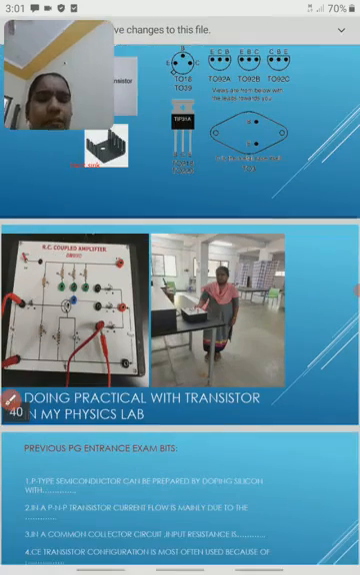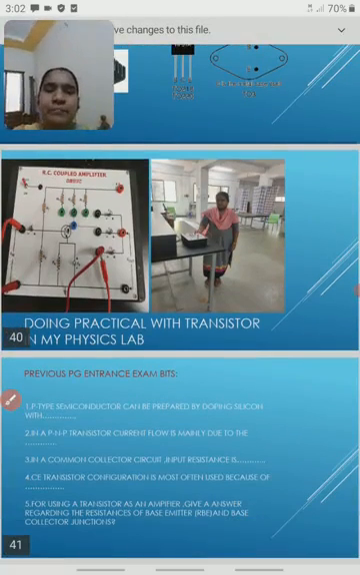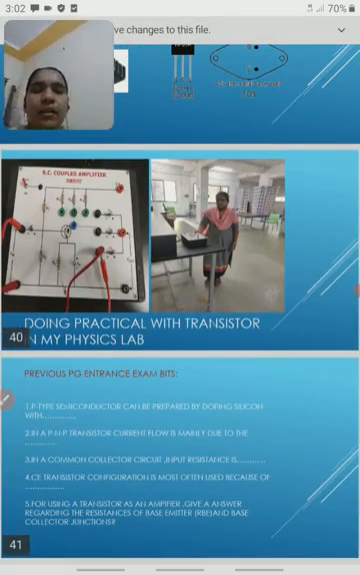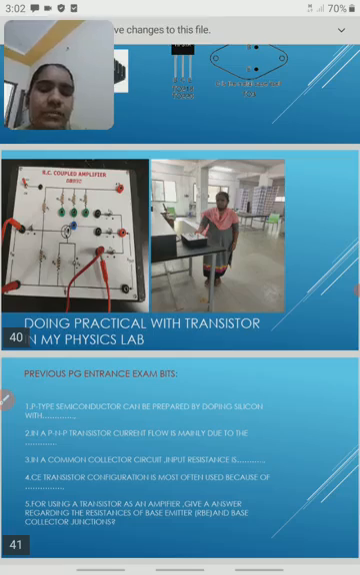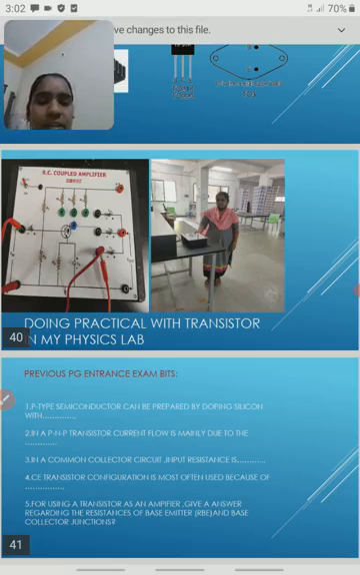Next, we will see some previous questions on the transistor. All these questions are from previous PG entrance papers, CP GATE and CU SET exams. From the CU SET and CP GATE previous papers, we got some important questions on the transistor.